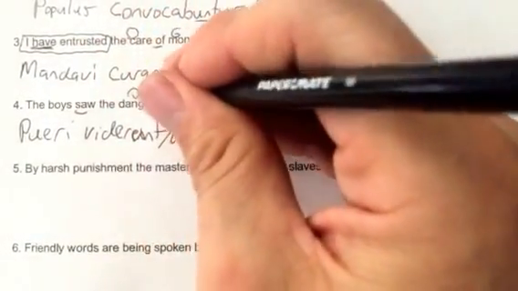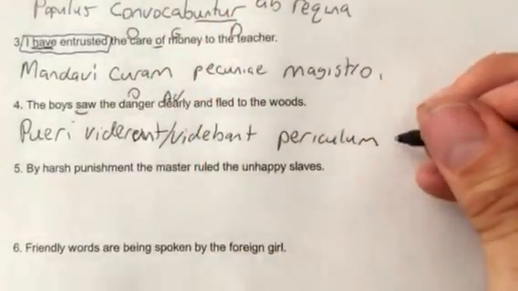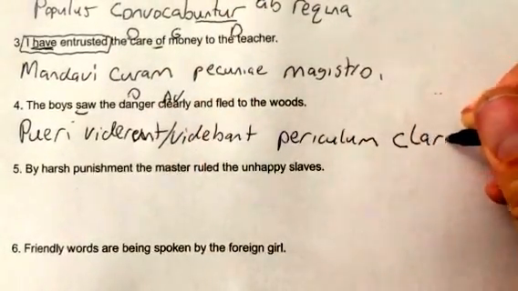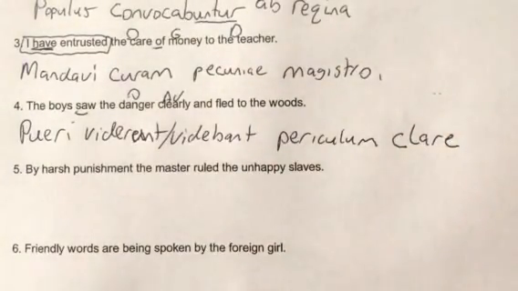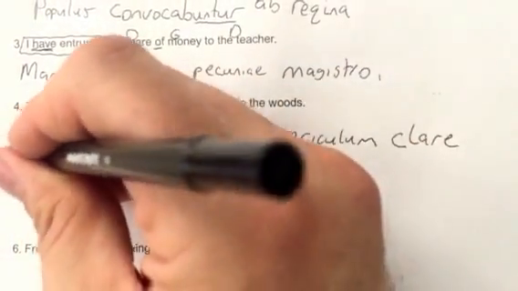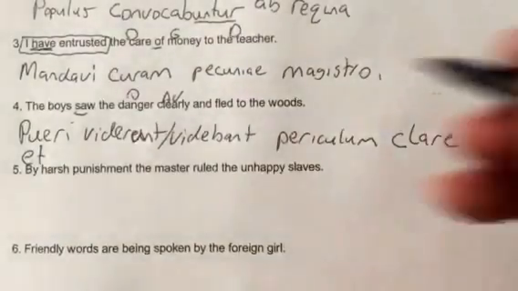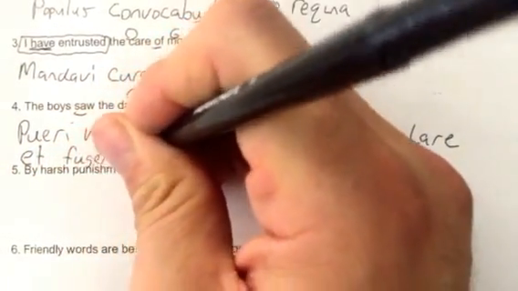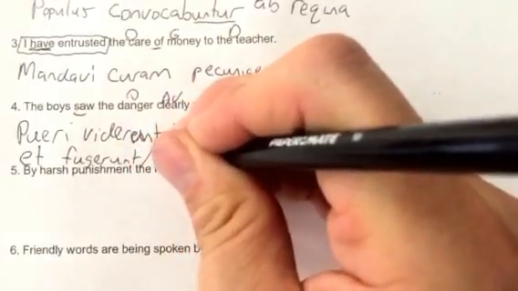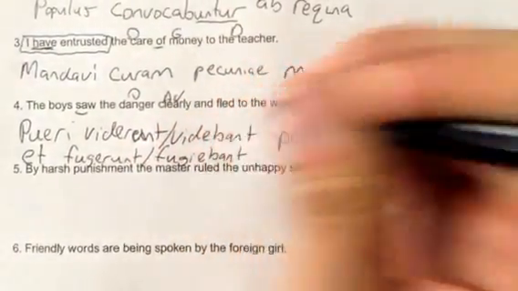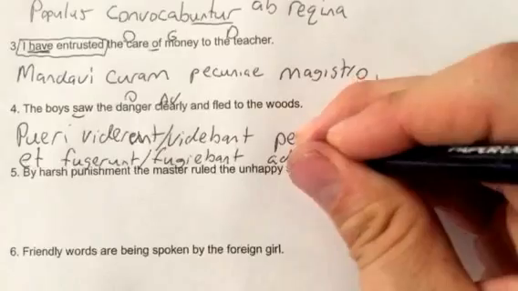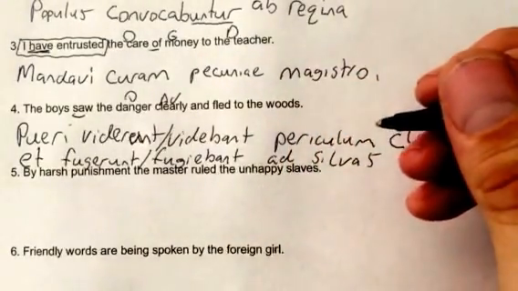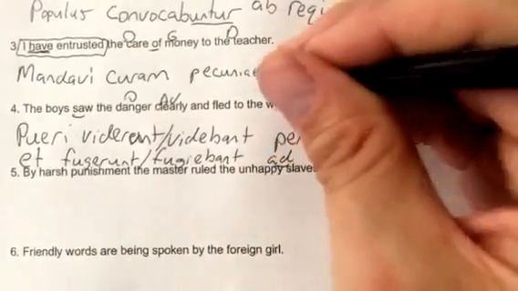So "clearly" is an adverb. And so the way you make an adjective an adverb is you take the us, a, and you just make it an e. So clare. And fled. So I can do it down here. Et. And then fled would be either fugerunt, the perfect, or fugiebant, the imperfect, to the woods, and that'd be ad silvas. And when ad is showing location, to, towards, or near, it's ad plus the accusative.